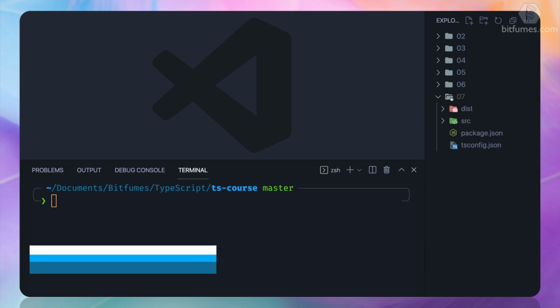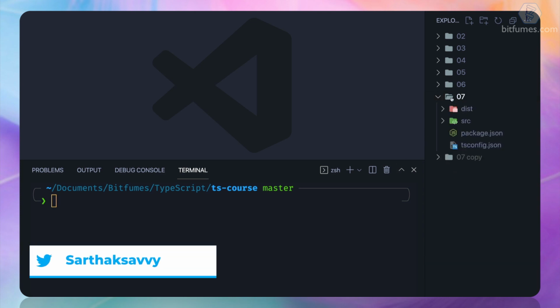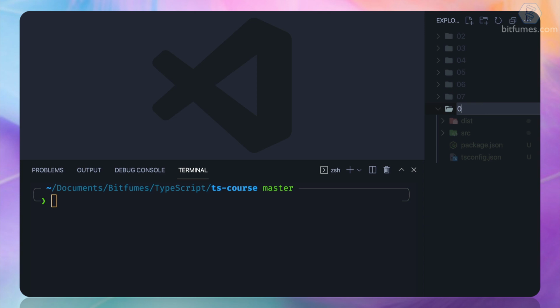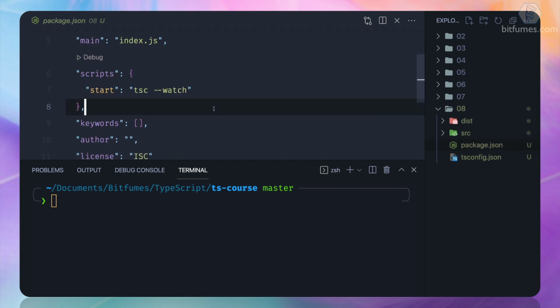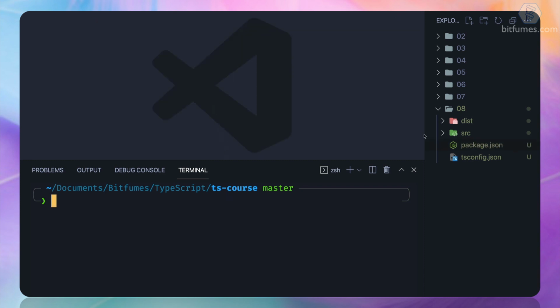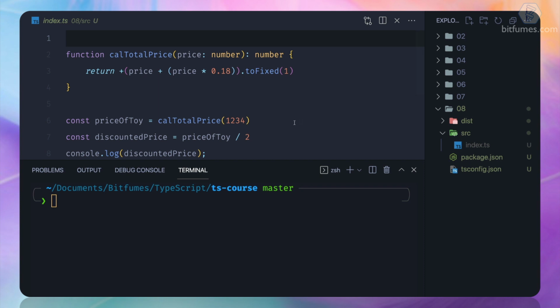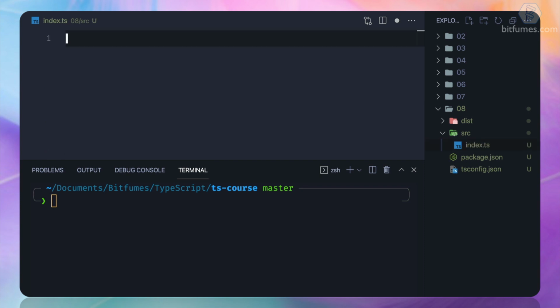So what I'm going to do is copy and paste this 7th one so that I get all the magic of TSConfig and this npm run start, so ts watches everything. I will go inside this, clear everything, and then I just say let year is equal to 2022.